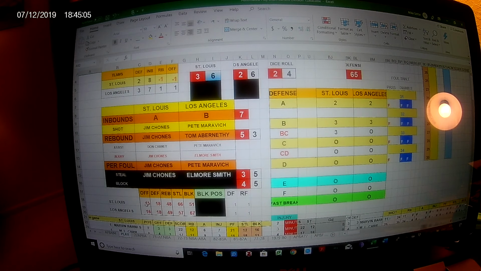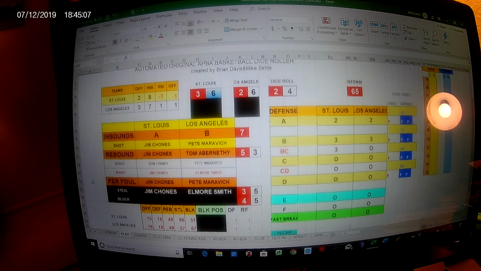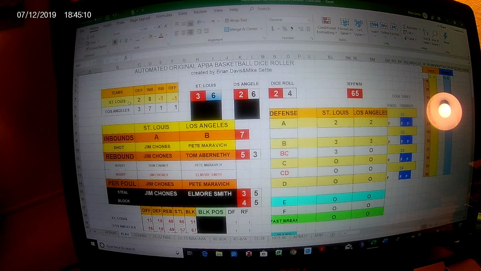And now let's see what we've got. St. Louis 15 and 18. Lakers are 16 and 18. So +3 defense for the Lakers, +2 for St. Louis. Let me, real quick, in case viewers haven't seen some previous videos of this game, this inbounds is the defense of the 2 guards in the game for each team. That affects what floor section the team is likely to get the ball in. The better the defense, it can be as little as 2 and as much as 10. If the 2 guards are 1 each, you'd have some reserves at the bottom of the bench in there. I hardly ever see that.